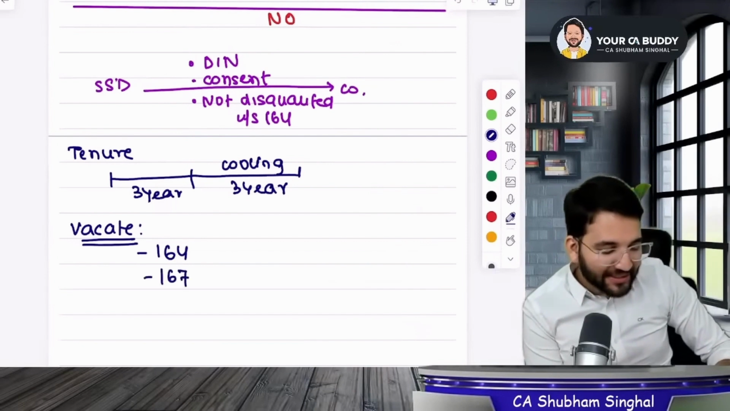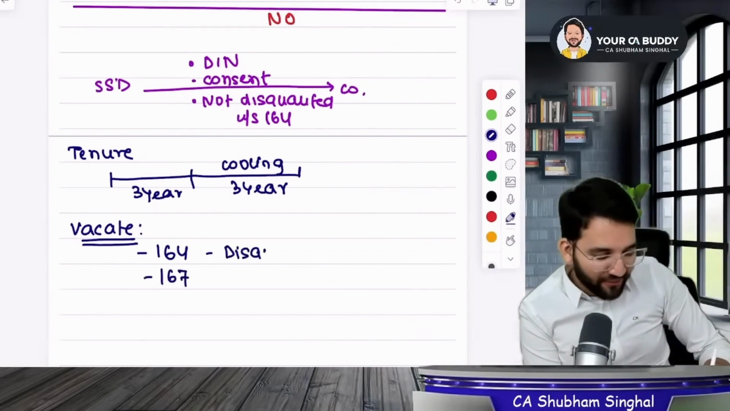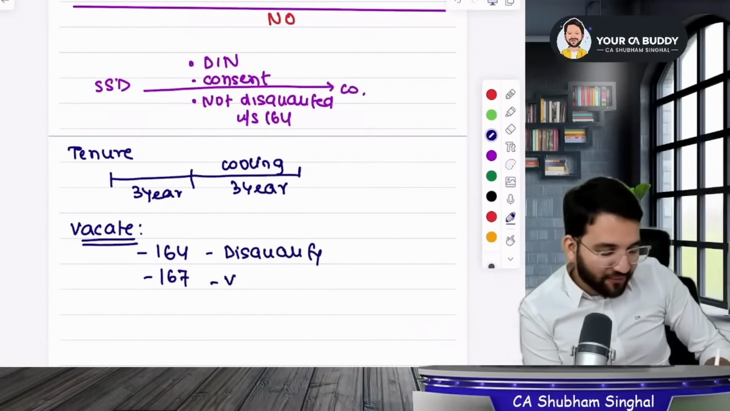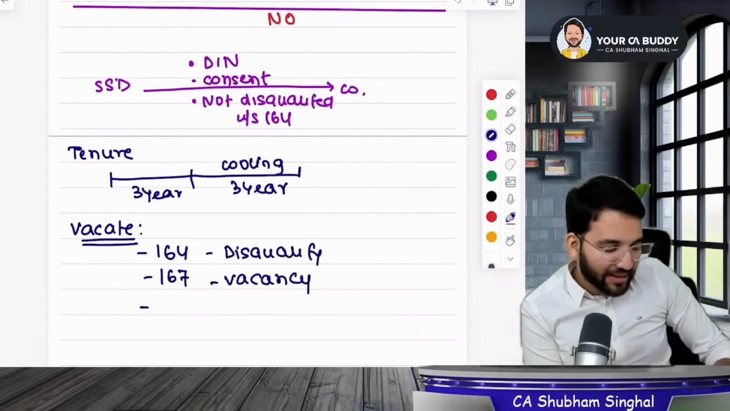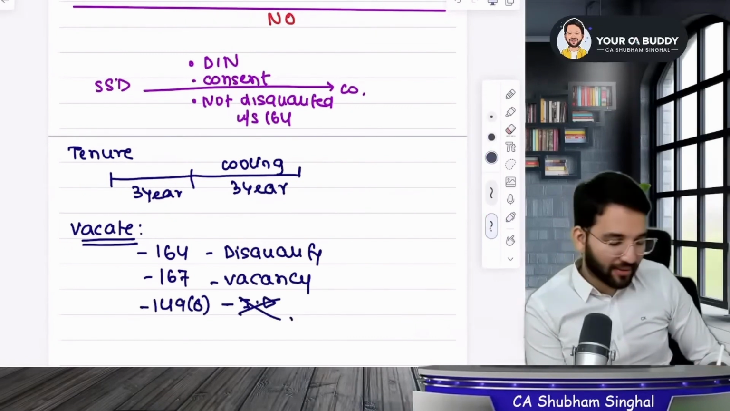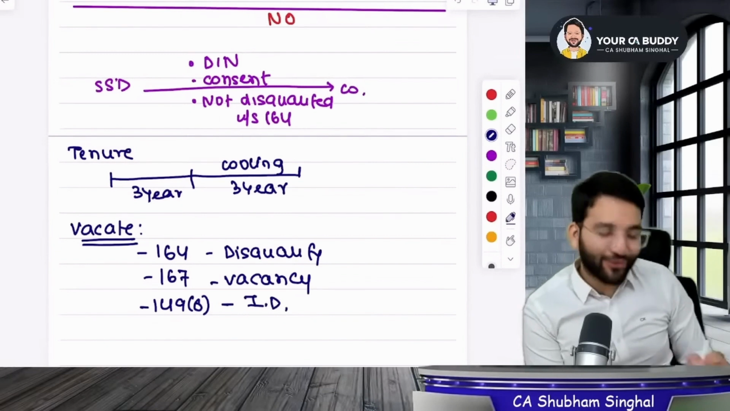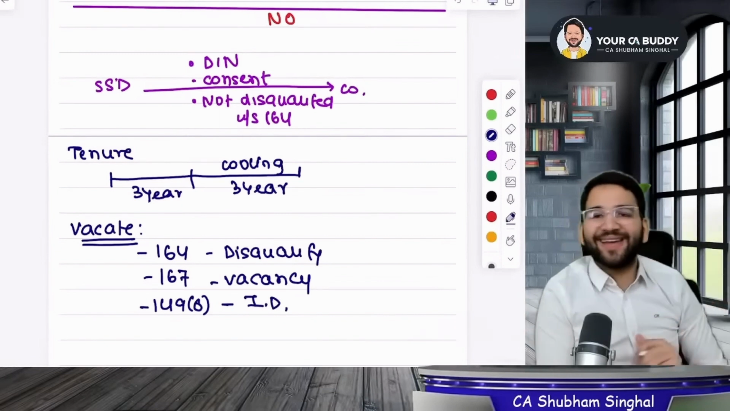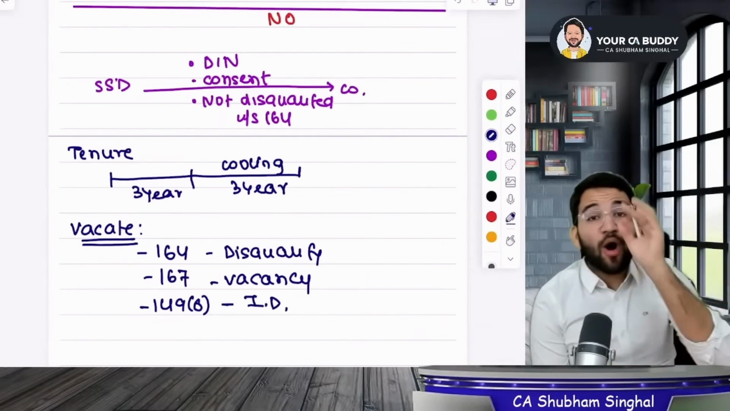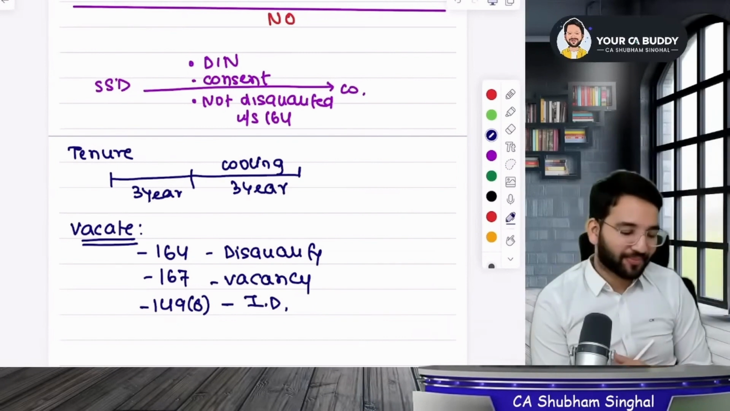If he attracts a vacancy in 167, if he was disqualified in 164, or if he does not remain independent in section 149(6), then what will be assumed? It will be presumed that he is vacating his office. Are you able to understand this?